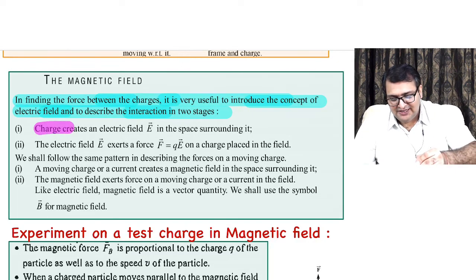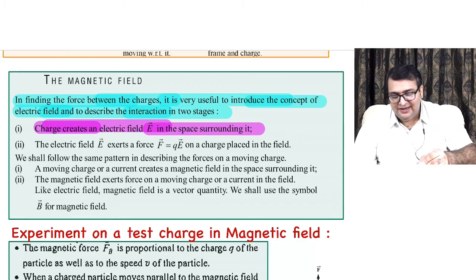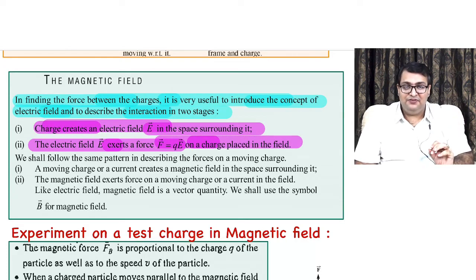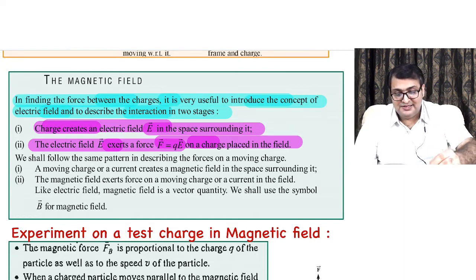So I'll just read through it. In electrostatics, charge creates an electric field in the space surrounding it, and the electric field E exerts a force F equals qE vector on a charge placed in the field. Cause and effect. A similar thing happens in magnetism. We shall follow the same pattern in describing a force on a moving charge.